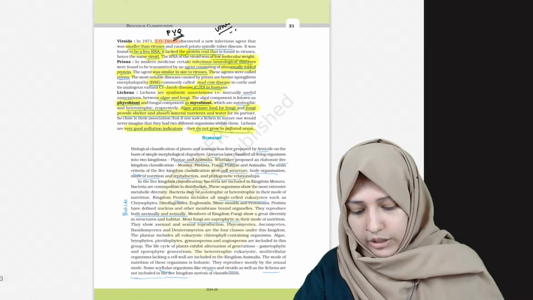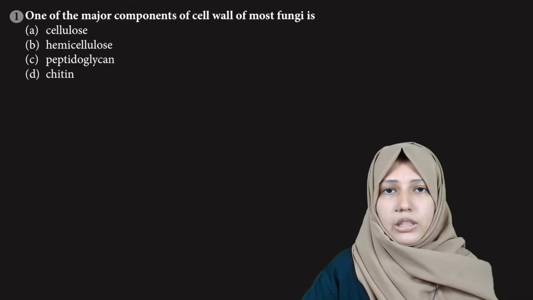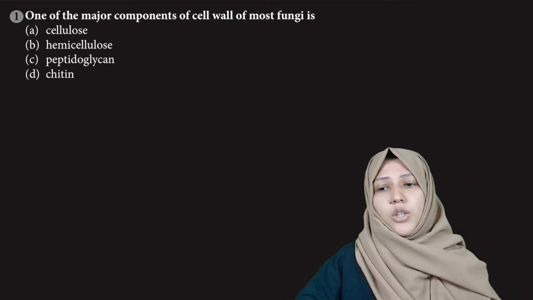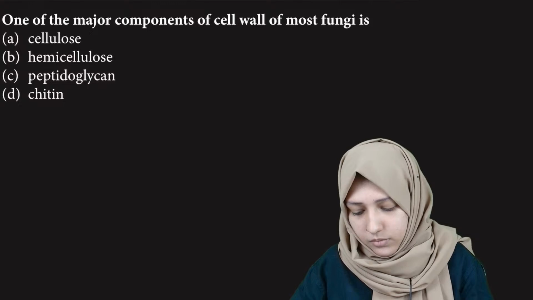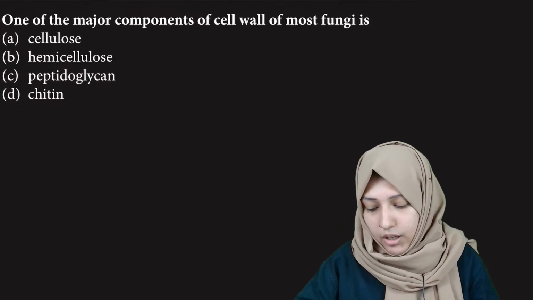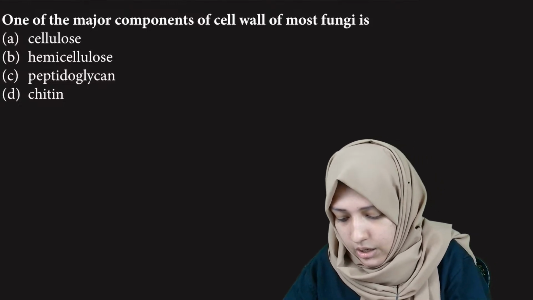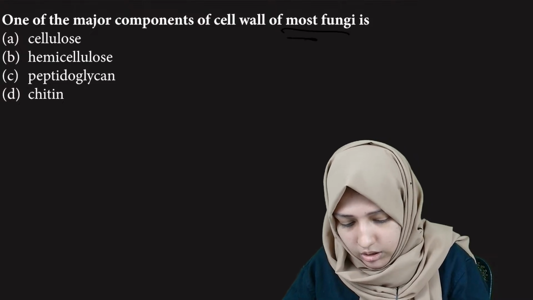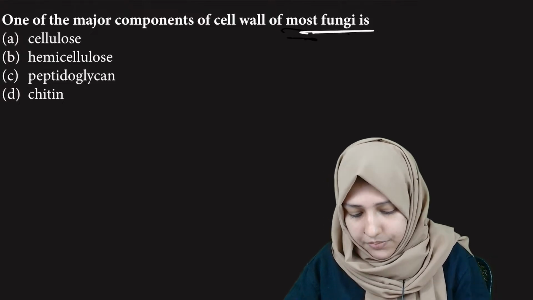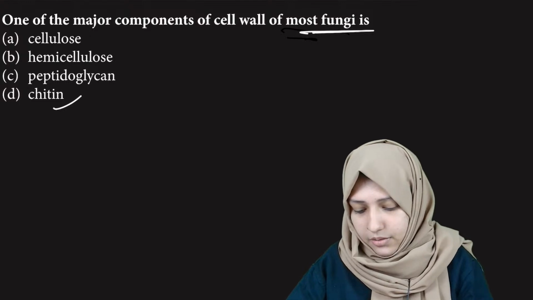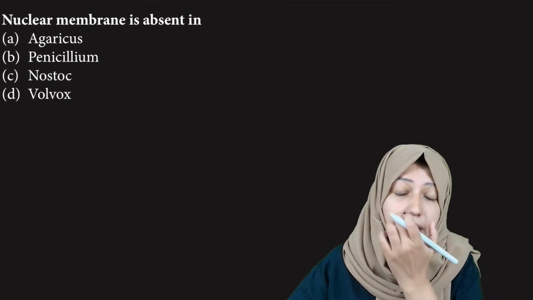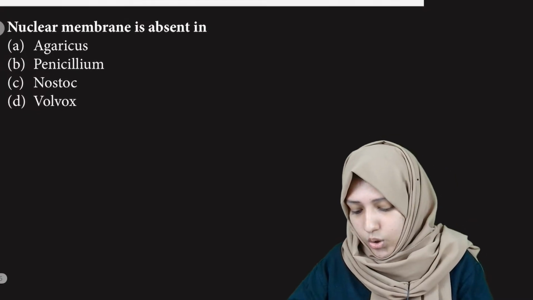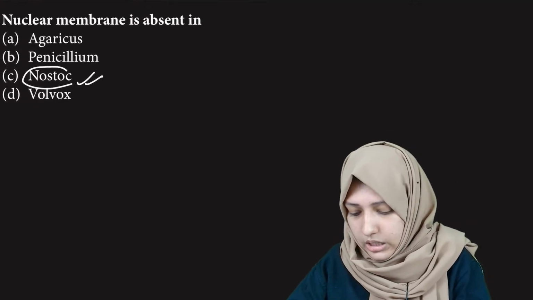Now let's go into the previous year questions. There are almost 20 questions. We will do them first. One of the major components of the cell wall of most fungi: what is it? The component of the cell wall in fungi is chitin. Okay, let's see the next one. Nuclear membrane is absent in Nostoc, because Nostoc is Monera.